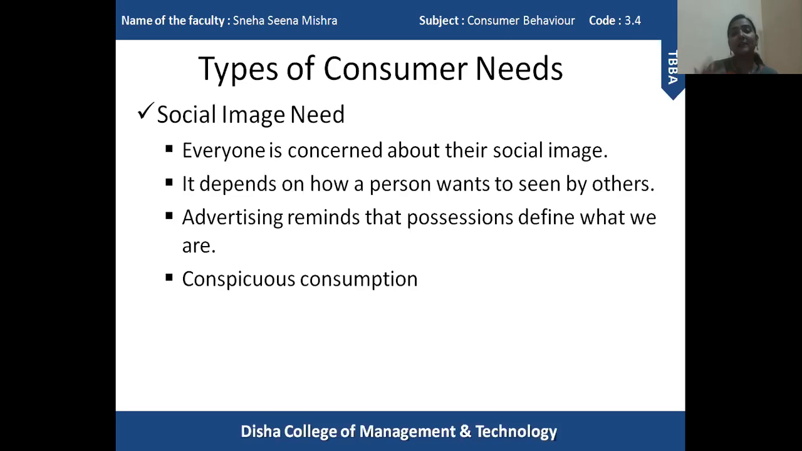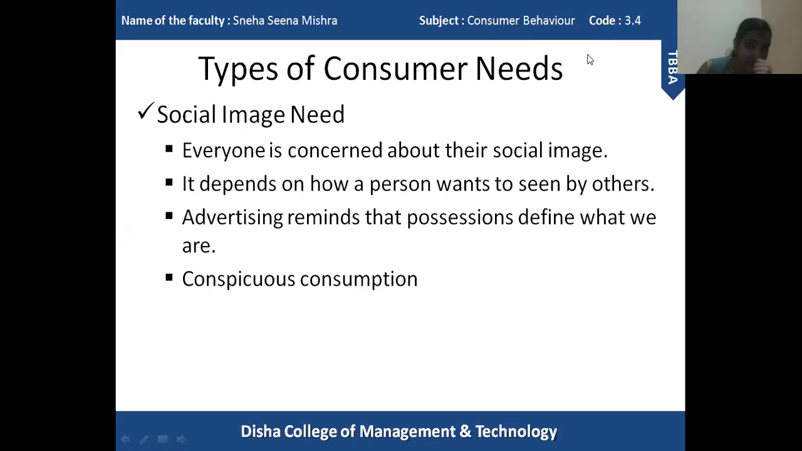So these are the possessions. They think that their belongings, their possessions, represent their personality and their social image. That's why they spend a large amount of money on their possessions. So many companies, with their advertisements, encourage consumers to purchase their products because they think that their products will contribute to the status, to the social image of the consumer.